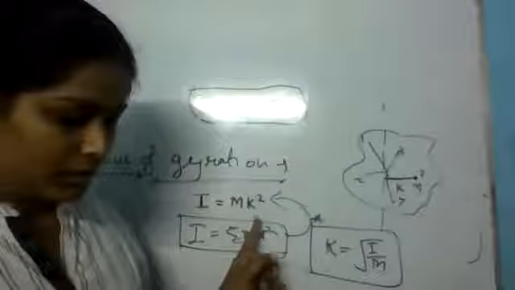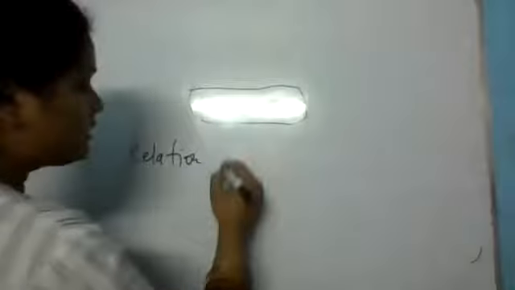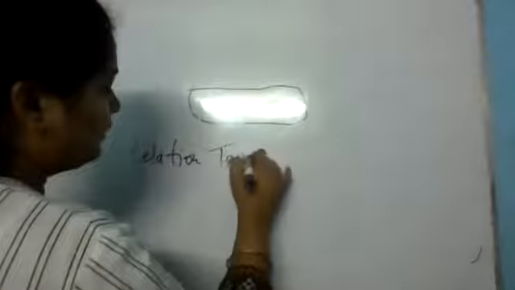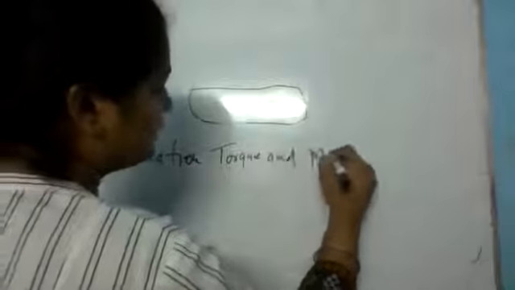Yes, ma'am. Okay. Now, see the relation between torque and moment of inertia. I told you something about torque. What is torque? Somebody please explain fast. Relation between torque and moment of inertia.